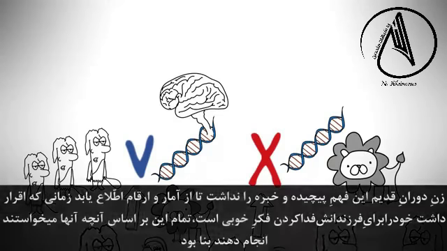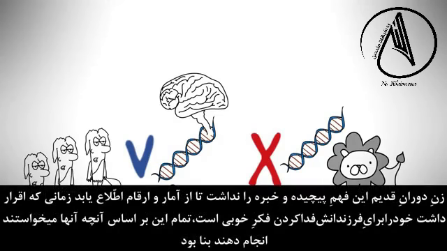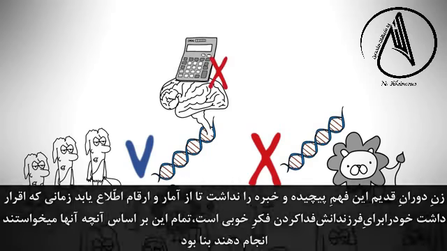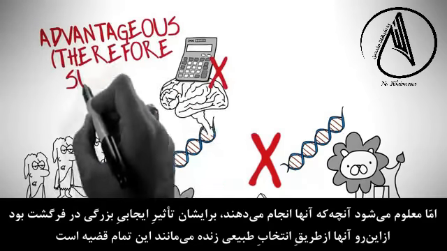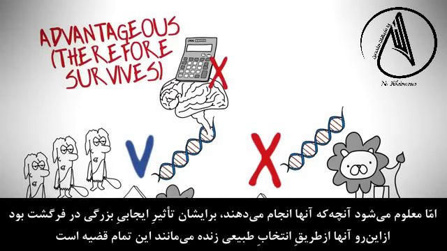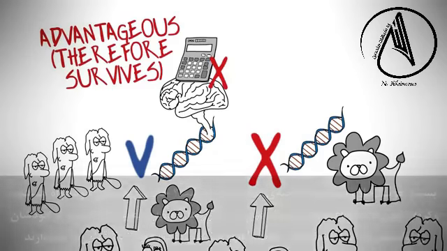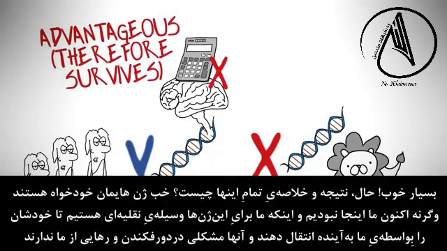The primitive woman didn't have a sophisticated understanding of statistics when she decided if it was a good idea to sacrifice herself for her kids. This is all just based on what they do, but what they do turns out to be evolutionarily advantageous, and therefore, through natural selection, they survive. That's it. Alright, now, what is the conclusion for all of this?